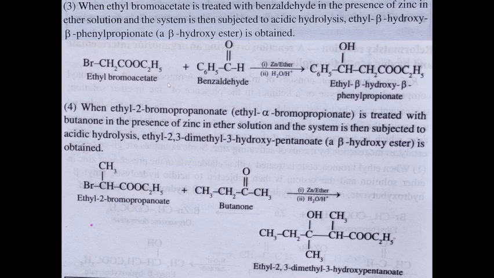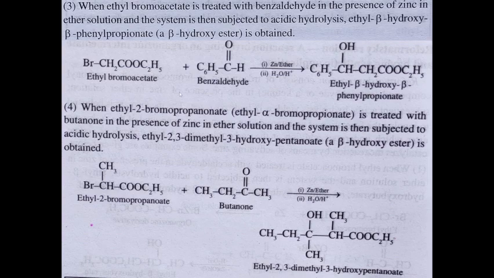Now if we consider an aromatic aldehyde, benzaldehyde, the result will be the same. So when ethyl bromoacetate, the same compound we have taken, is treated with benzaldehyde, in the presence of zinc in ether solution, and the system is then subjected to acid hydrolysis, ethyl beta hydroxy beta phenyl propionate is obtained.